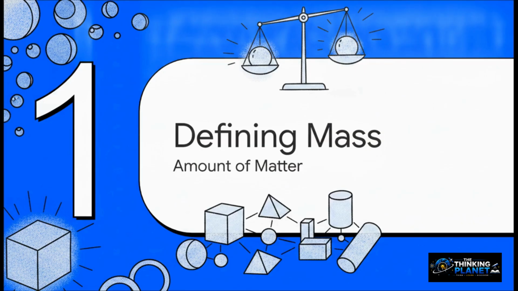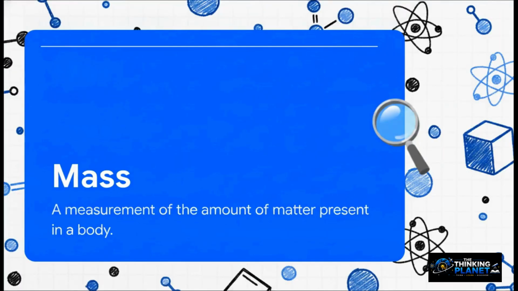Let's get to it. So, simply put, mass is a measurement of the amount of matter present in a body. Now, I know the word matter can sound a little abstract, but honestly, just think of it as the physical stuff that makes up an object. Every single atom, every little molecule, it all counts towards the mass. It's basically a physical tally of how much actual substance is sitting right there in front of you.